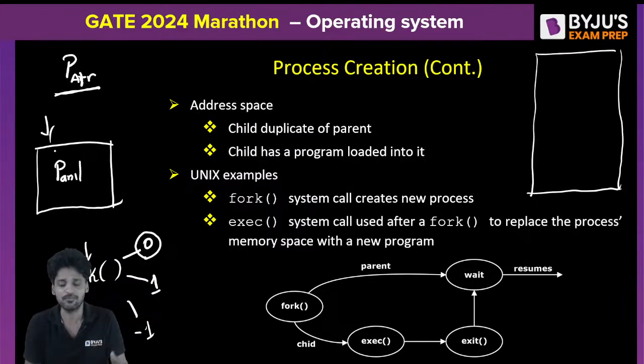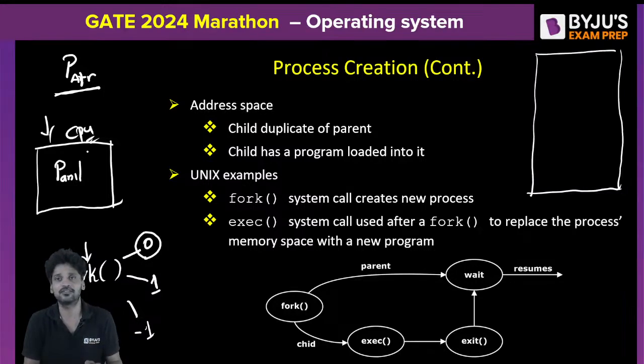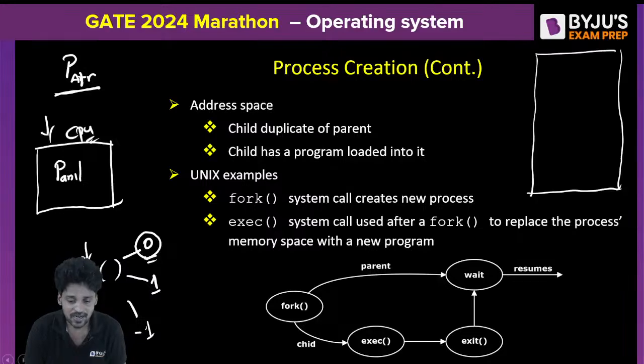The creation of the child process is successful and the child is executing within the CPU, not the parent. Where I am right now, I am in the CPU. During my execution, I executed a fork system call. The fork system call returns 0. Yes, it is successful. Creation of the child process successful. And what is it with this 0 then? This 0 stands for creation of the child is successful, and now the child is executing within the CPU.